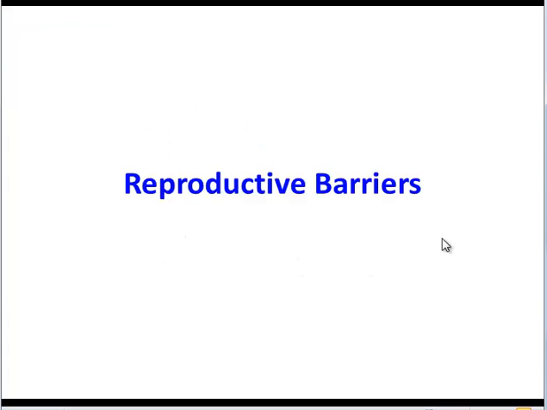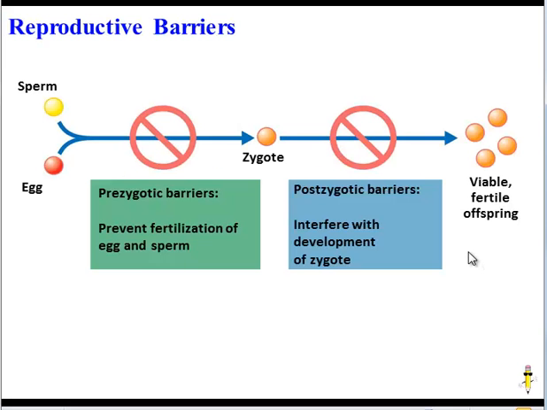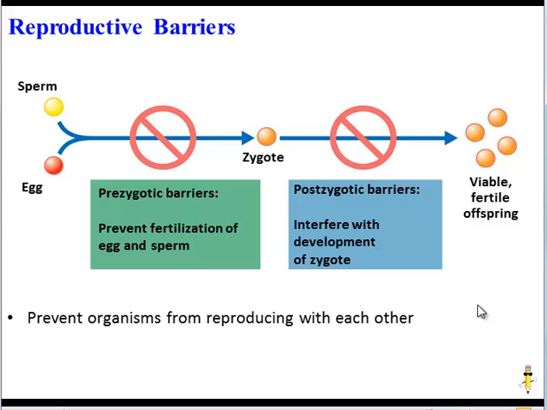So the process of speciation involves reproductive barriers. And there's a couple types of reproductive barriers, but what they have in common is that they prevent organisms from reproducing with each other. And this is key to speciation. Now, some reproductive barriers are pre-zygotic, and what that means is these barriers prevent the egg and the sperm from two different organisms from ever meeting and forming a zygote. A zygote is just a fancy term for a fertilized egg.